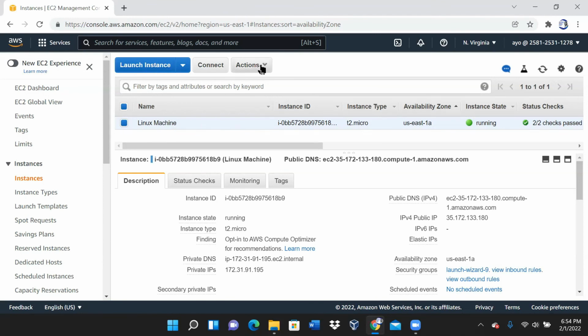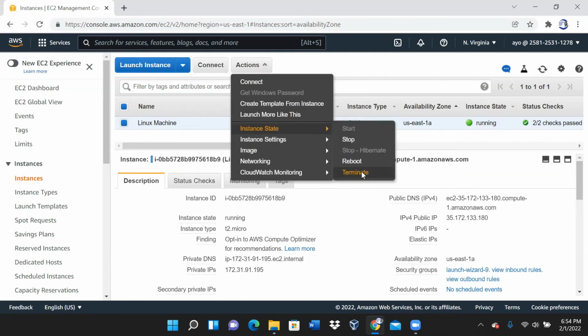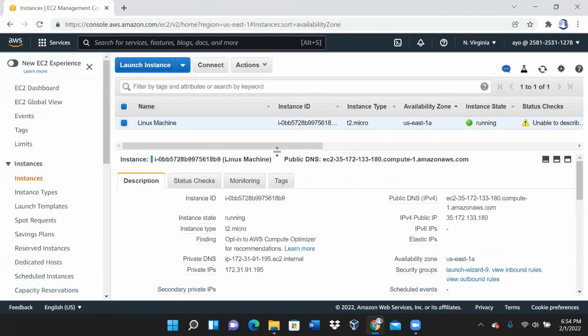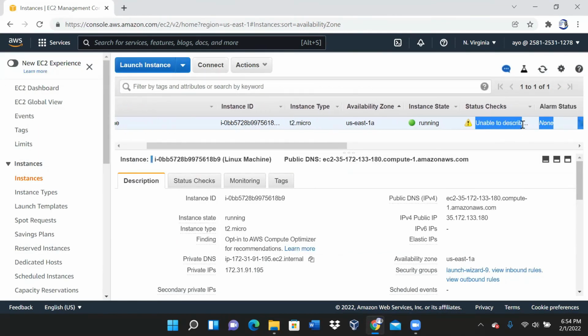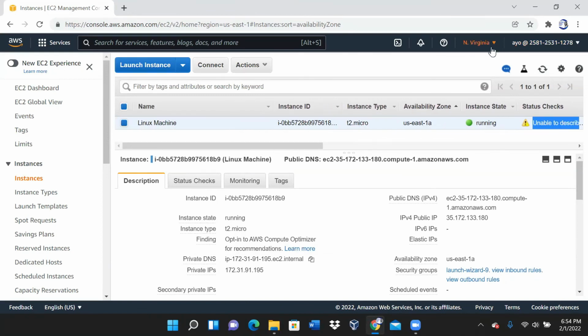To shut down this system, we'll go to instance, action, instance state, terminate. Yes. Terminate that instance. All right. So now that instance is no longer available, it has been terminated. We've killed it. Let us create a new instance. All right. So you say you don't know how I got it. Let's start all over. Let me log out.